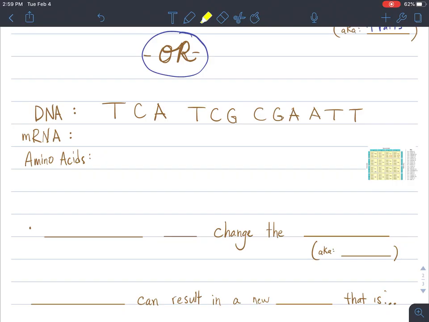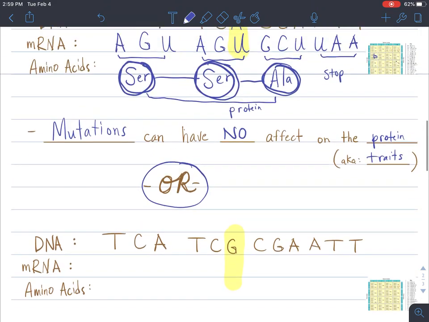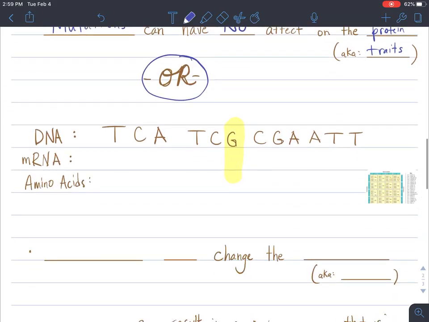So let's go back to this G that originally got mutated. And let's go down our line and let's change it to an even different type of mutation. Maybe instead of it being an A, it's going to get mutated into a T in the DNA strand. So let's see what happens if that were to have a mutation from a G to a T.